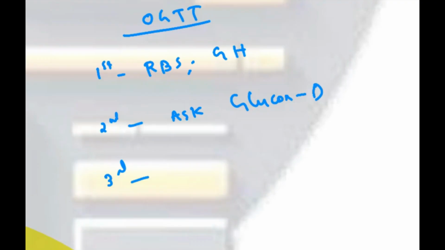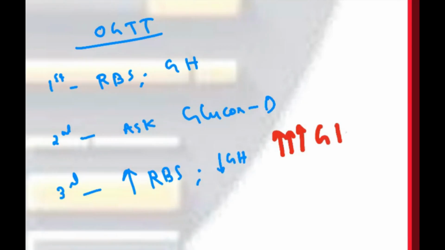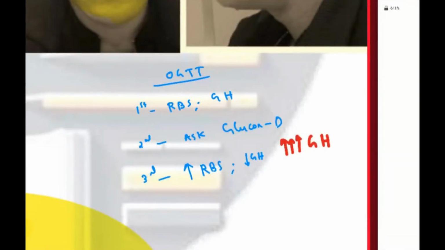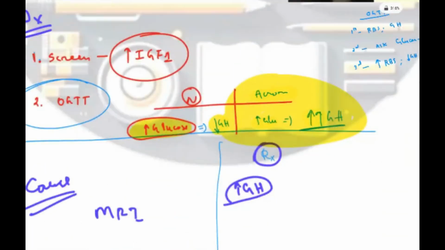In the readings, you notice increased RBS. Normally, if RBS is increased, meaning blood sugar levels are increased, GH should decrease. But in patients with acromegaly, GH will still be high. So this is how you infer that this is a patient of acromegaly, and then you will know the cause.